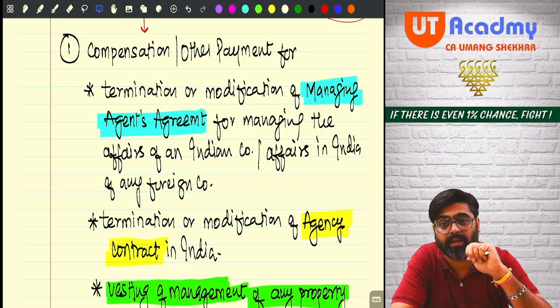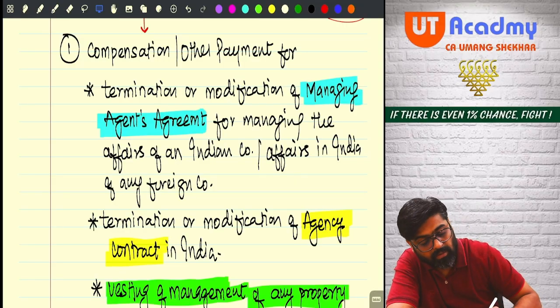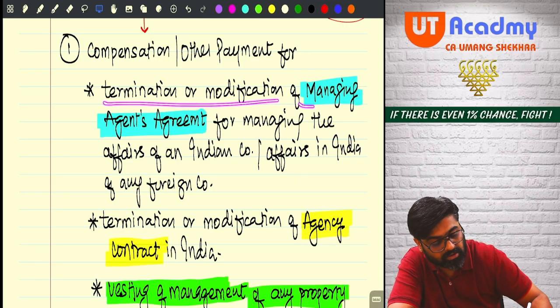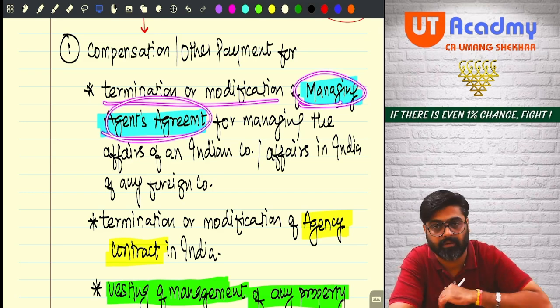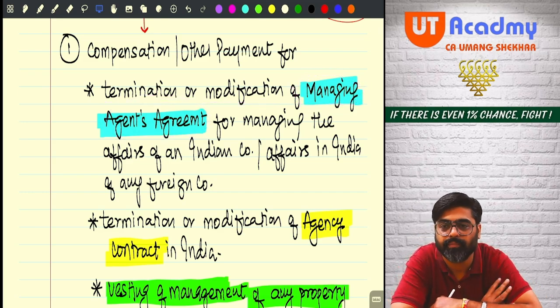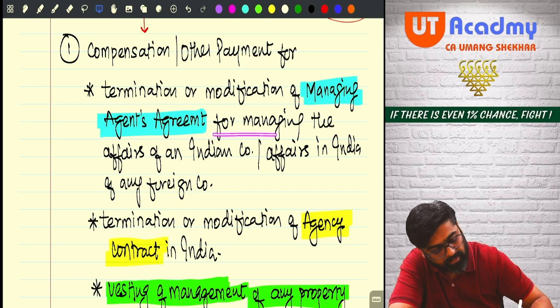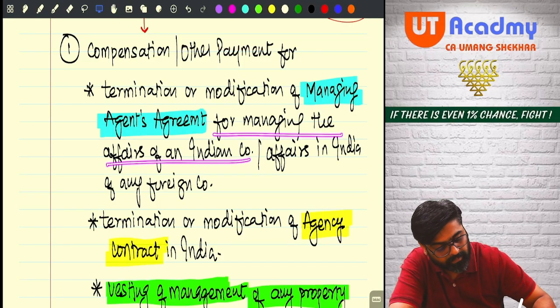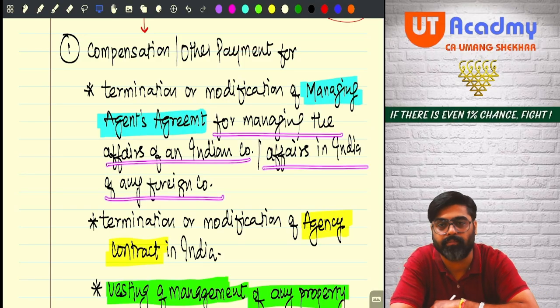You are receiving that compensation for termination or modification of a managing agent agreement, which was entered for managing the affairs of an Indian company or affairs in India of any foreign company.